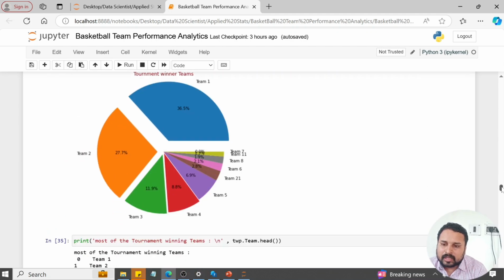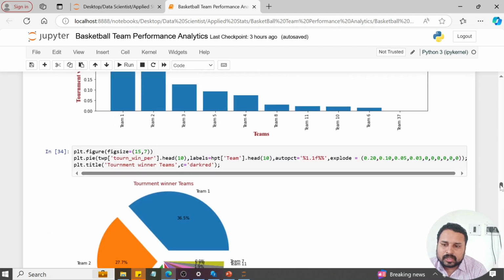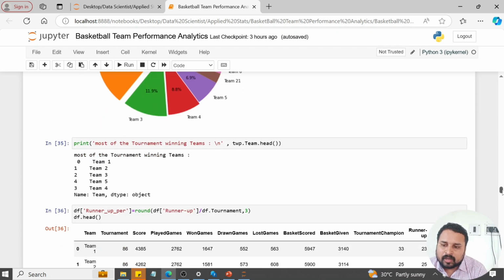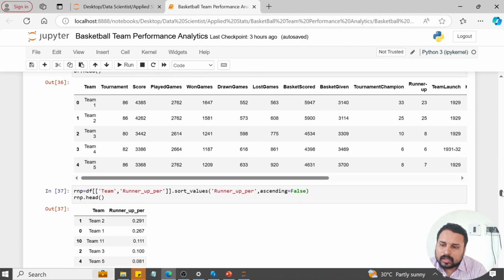And further, I'm giving a pie chart. By this pie chart, you can understand that team 1 is involved more, then after that team 2, followed by team 3 and team 4. So if you see, before, all the win percentage-wise sides remain. Team 1, team 2, team 3, team 4, and team 5 are performing well in every corner. And after that, I'm checking the runner-up teams.